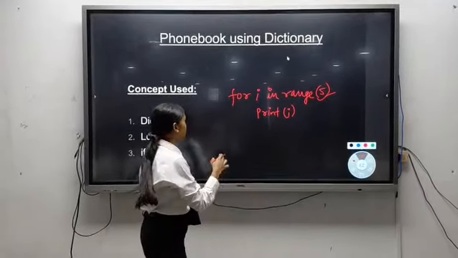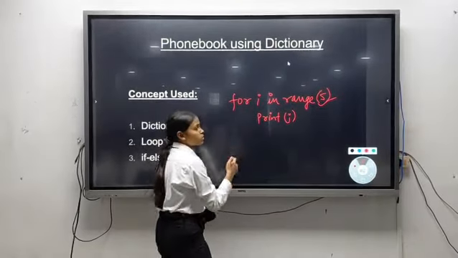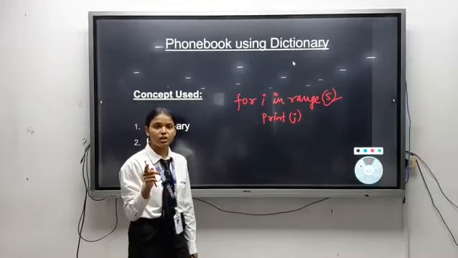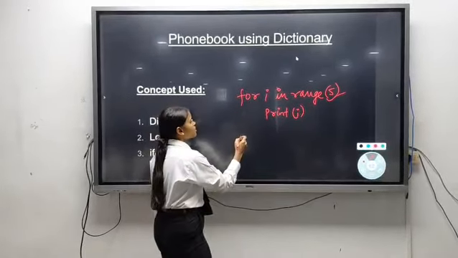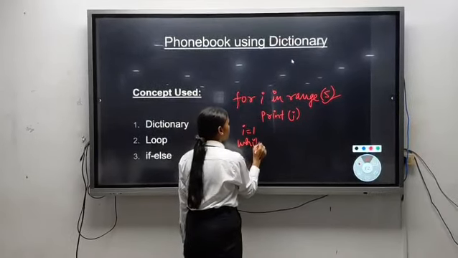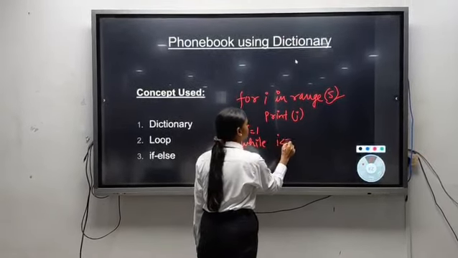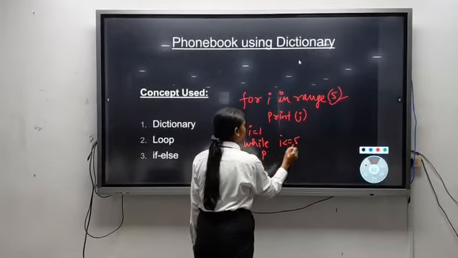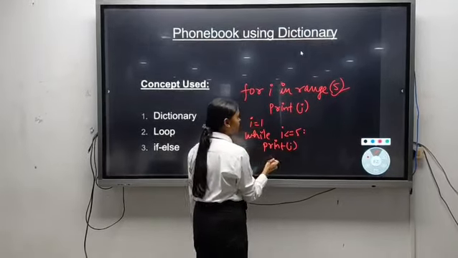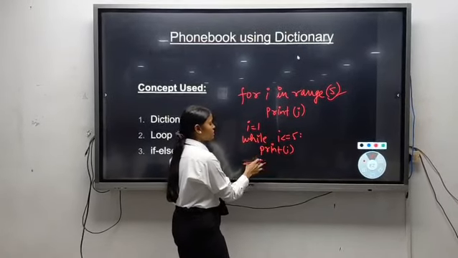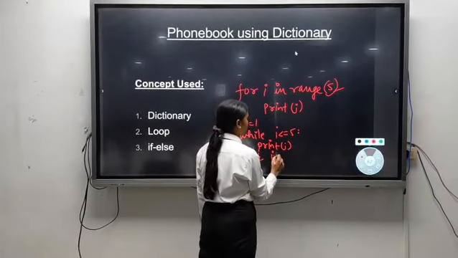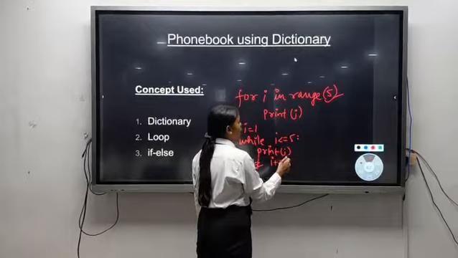Our second loop is the while loop. As I said, while loop is used when repetition depends on a condition. Suppose i is equal to 1, and while i is less than or equal to 5, print i, and then inside this I will write the increment or decrement condition. Suppose i plus equal to 1.